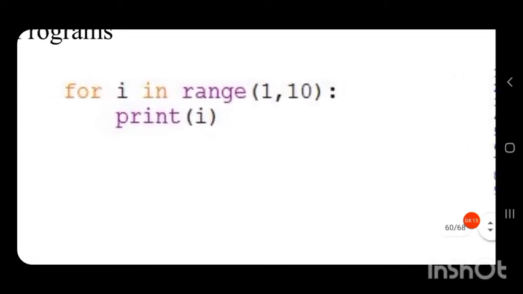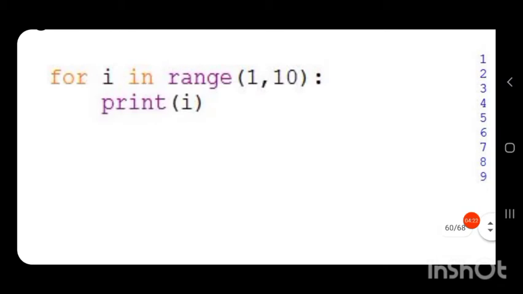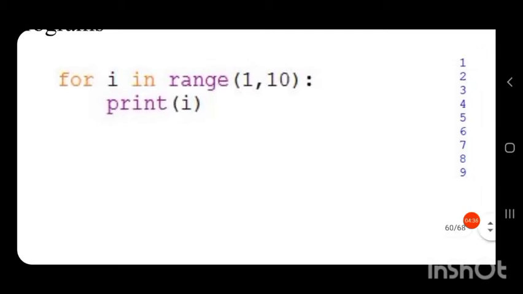Here we are going to print the values from 1 to 9. For that, either we would write print 1, print 2, print 3, and so on.